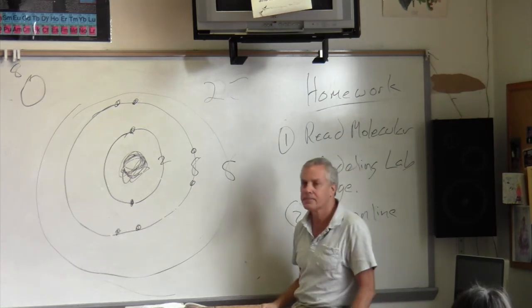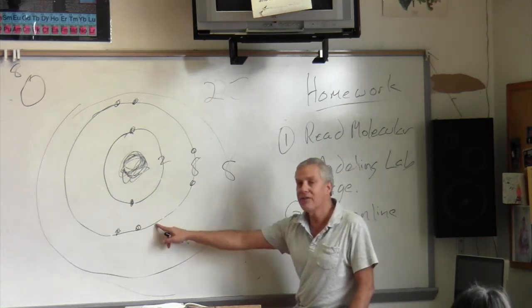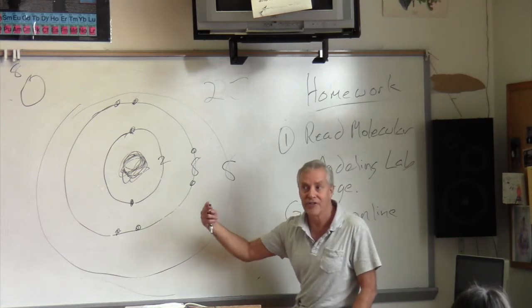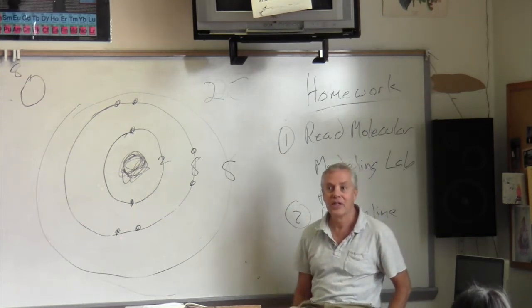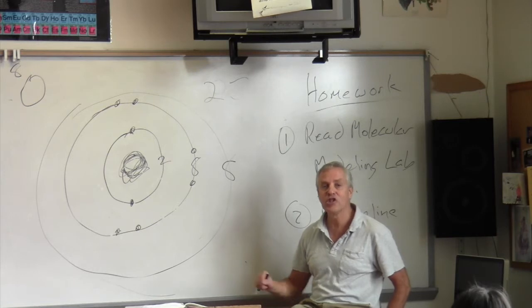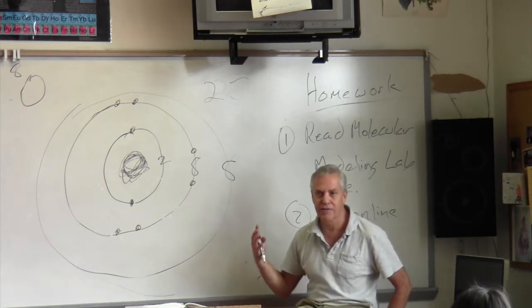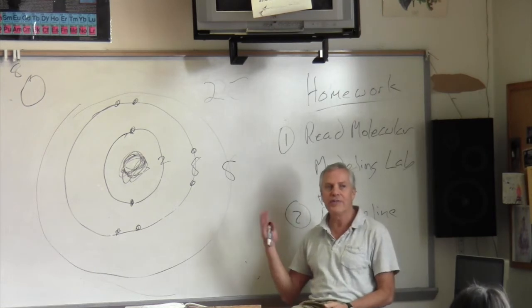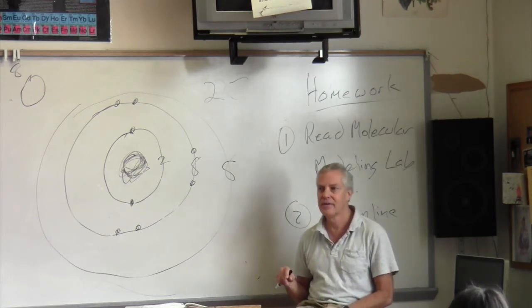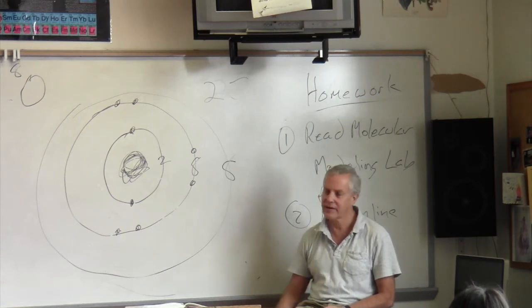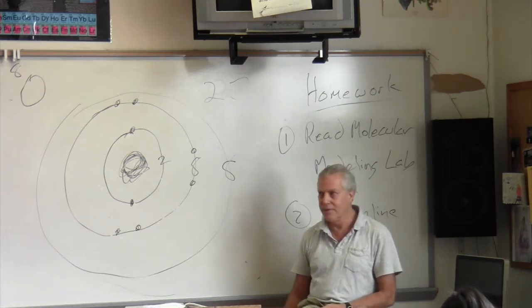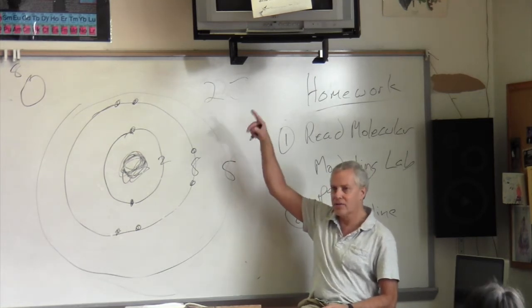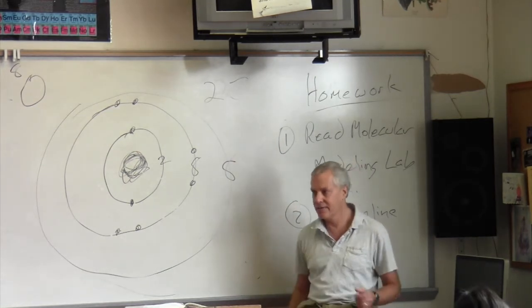Now, there's another thing it could do to become happy rather than get 2. What's another possibility? Joe? It could lose 6. Which do you think is easier for this atom to do to be happy, to give 6 away or to get 2? Kyle? Get 2, yeah, it's harder to give 6 away. Any questions? So the valence of this is 2, negative.